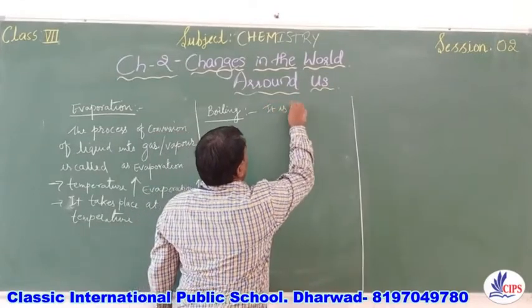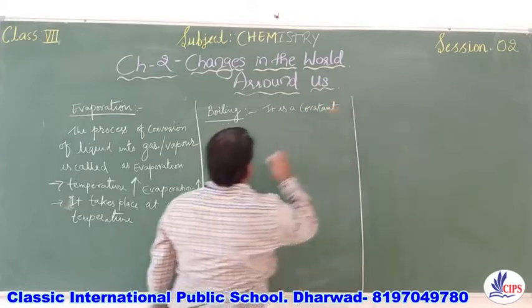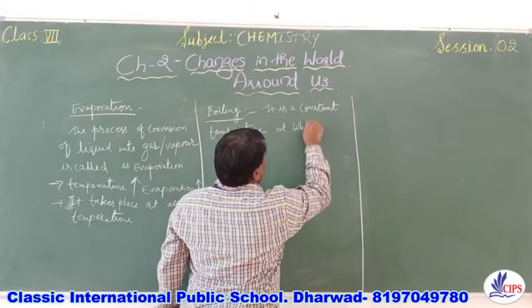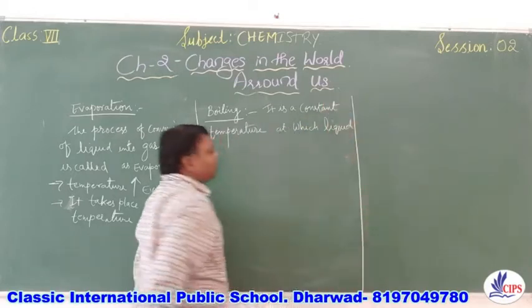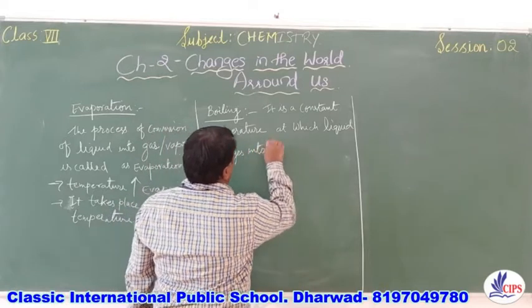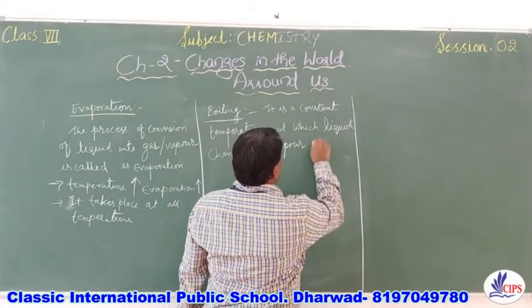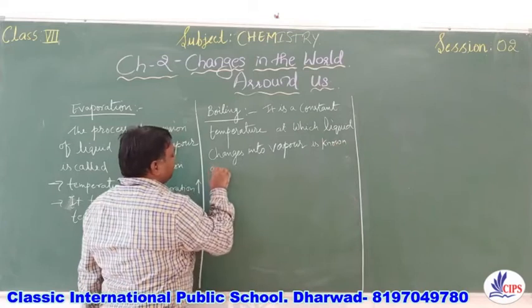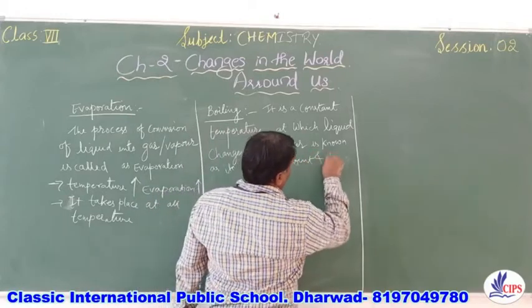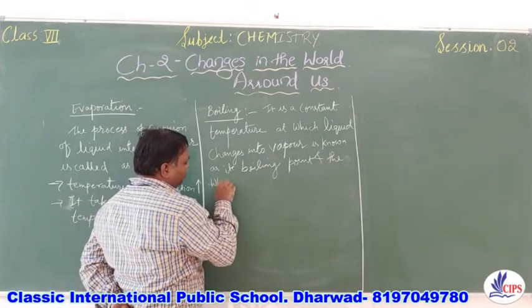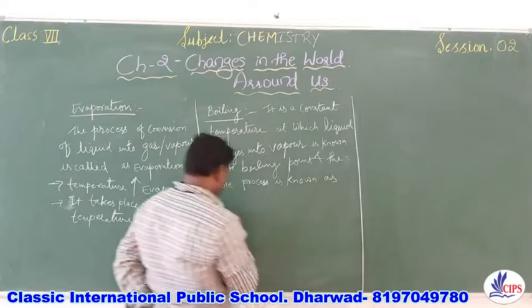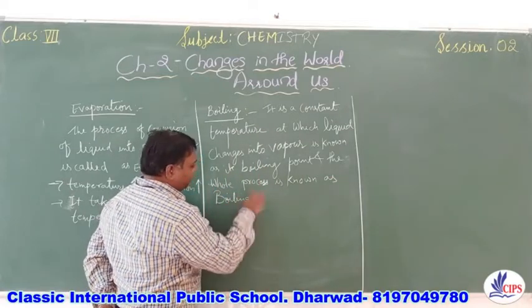So it is a constant temperature at which liquid changes into vapor, which is known as its boiling point, and the whole process is known as boiling. Okay, so this is the second term which we have completed.